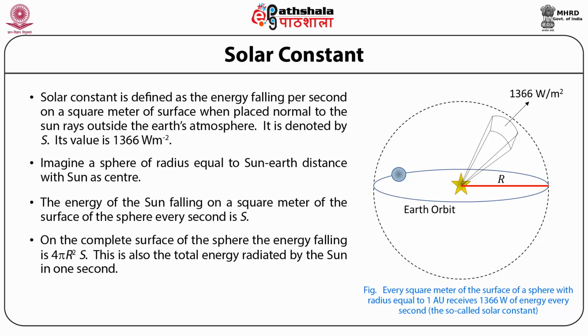As we can see in the figure, every square meter of the surface of the sphere with radius equal to 1 astronomical unit receives 1366 watts of energy every second, which is the so-called solar constant. So this energy received by a square meter of surface outside the Earth's atmosphere, oriented normal to the solar rays per second, is a constant quantity known as solar constant.